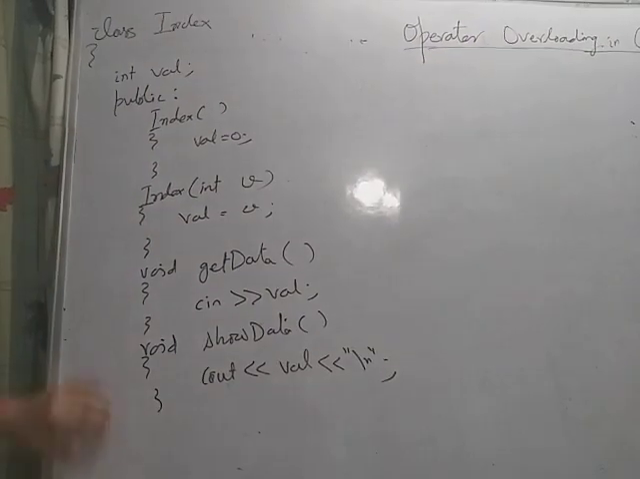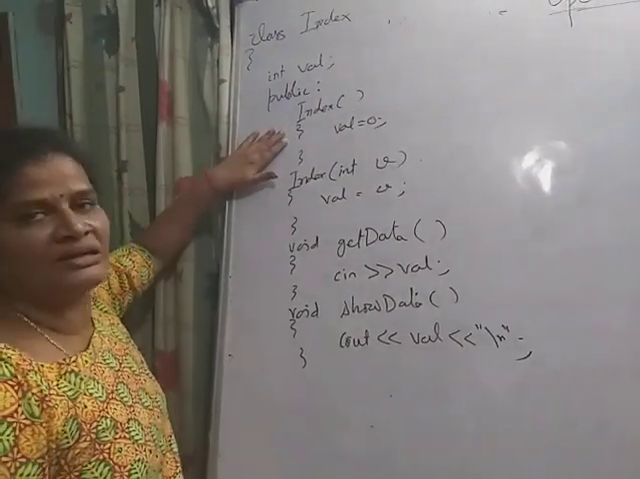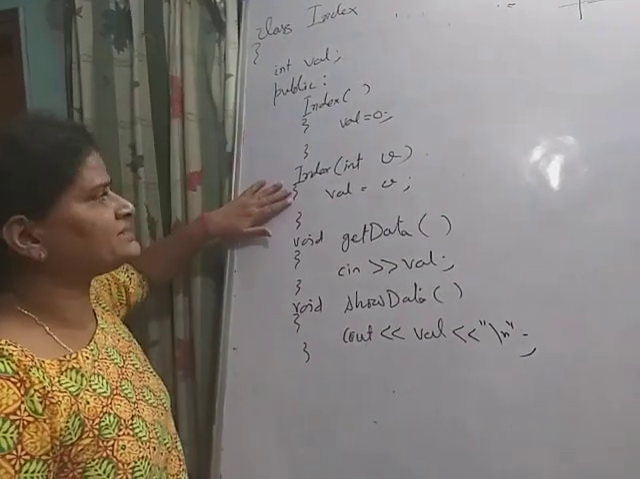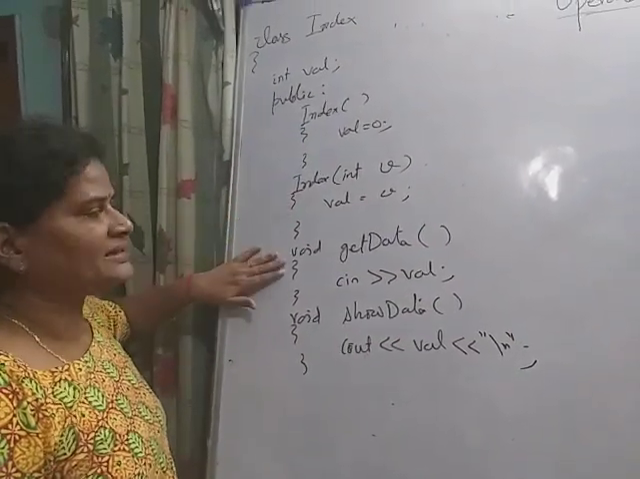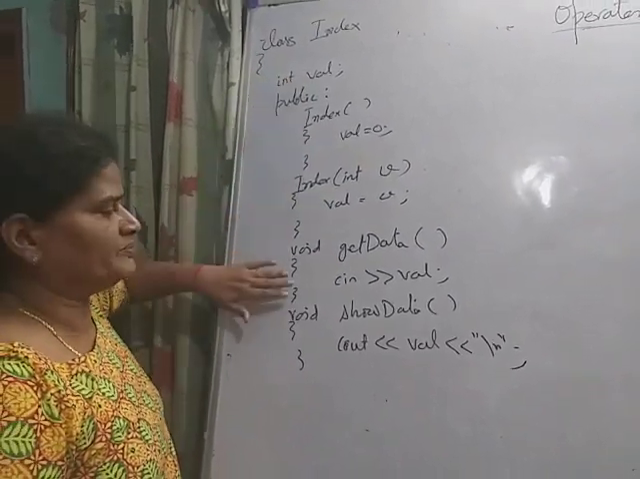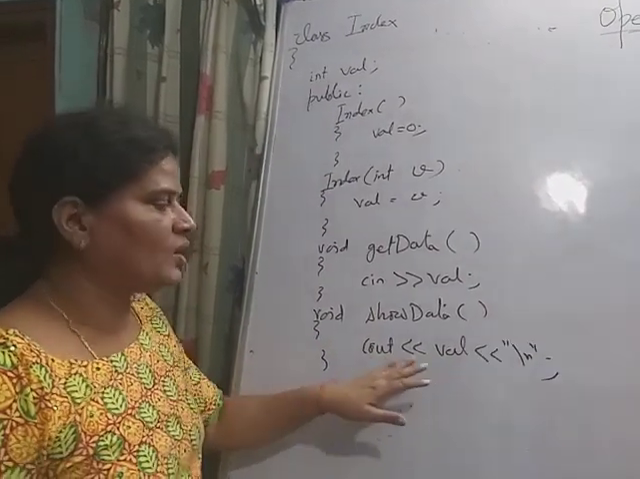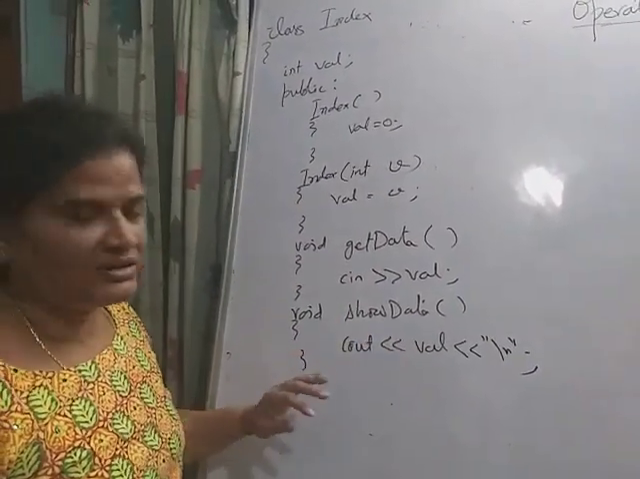Now see, this is a simple index class. This has two constructors. One is a default constructor with no argument. This is the constructor with one argument, and this is a function to take the input for all the data members of the class, and this is for displaying all the private data of the object.